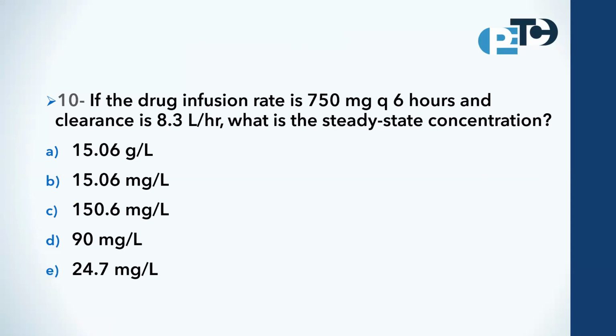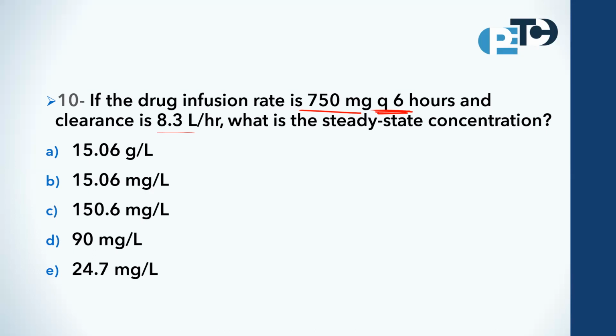Let us see this one. If the drug infusion rate is 750 milligrams every 6 hours, take care about this every 6 hours, and the clearance is 8.3 liters per hour, what is the steady state? It is one of the pharmacokinetic questions.